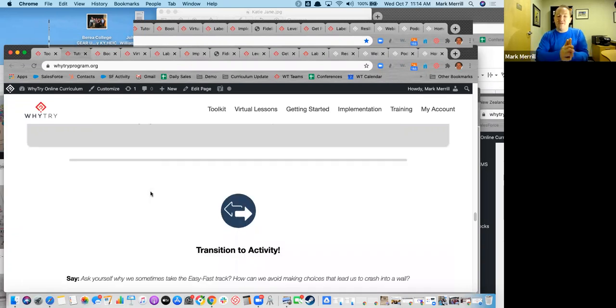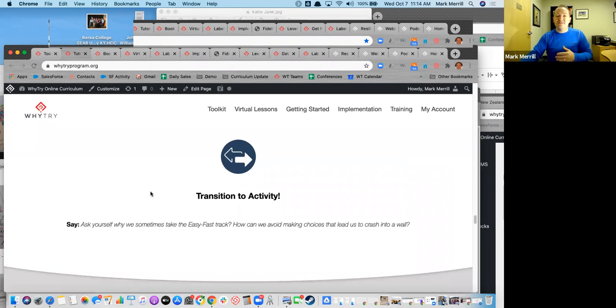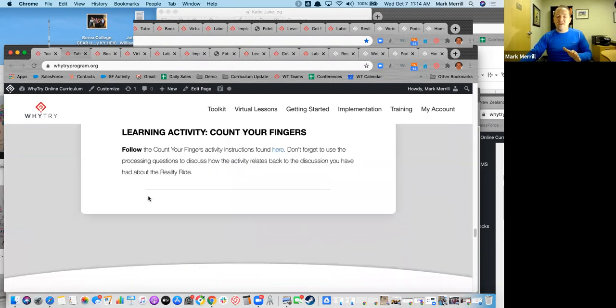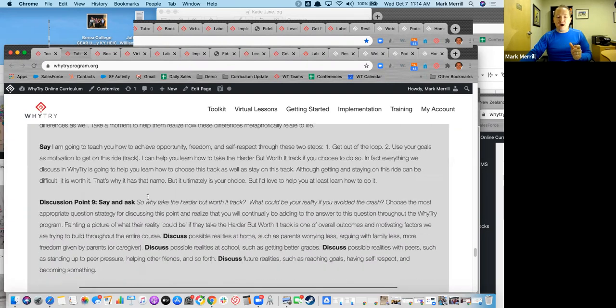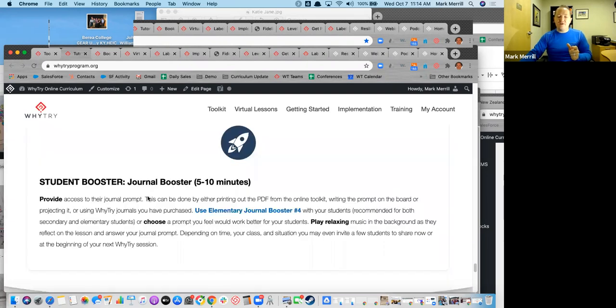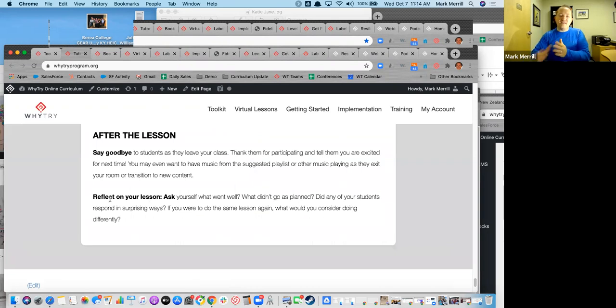And now we have even scripted some of those transition activities. So I wanted to just show you this. Again, you can scroll through this and see all the different things that are part of this. At the very bottom here, we have something that we found is really helpful. After you've done the lesson, it will help you as you facilitate future lessons.